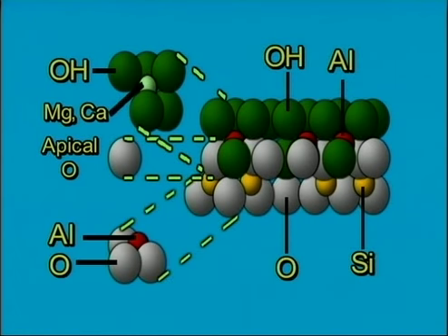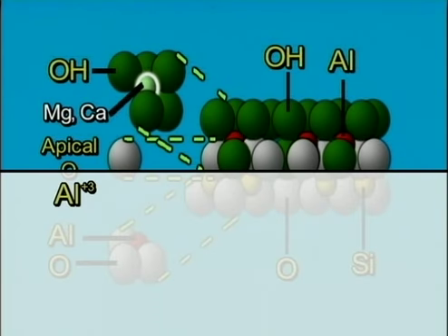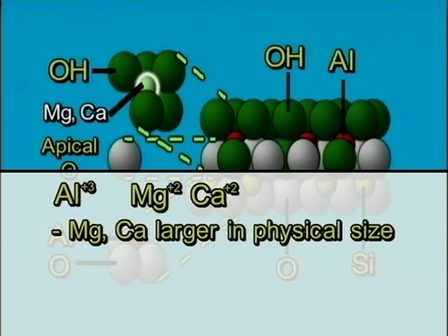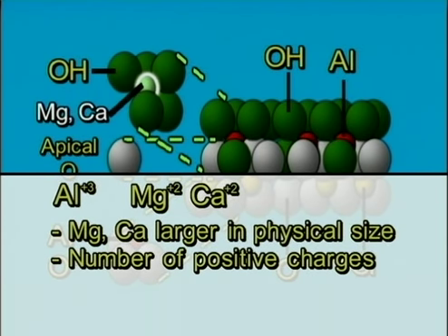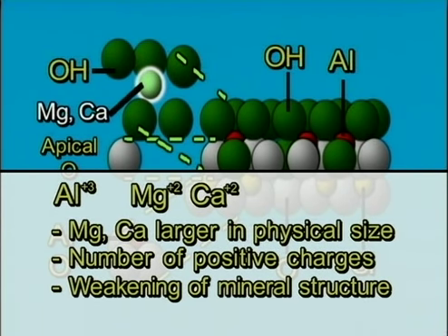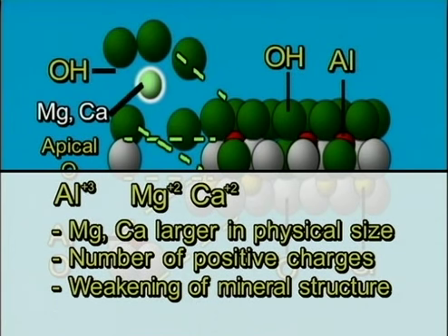If we have substitution for aluminum in the octahedron inside of this structure, then it's either going to be a magnesium or calcium. Well, magnesium and calcium both have 2 positive charges, and they are each larger in physical size than the aluminum cation. So calcium and or magnesium will not have the same ability to hold these oxygens in the octahedron together as does aluminum, and they'll be larger in physical size, which will naturally push them further apart also.